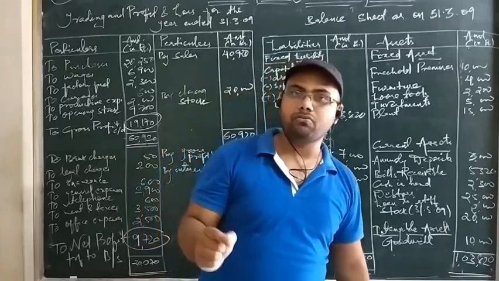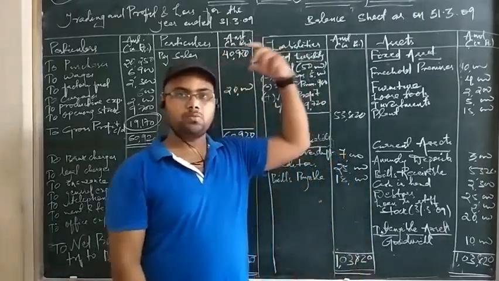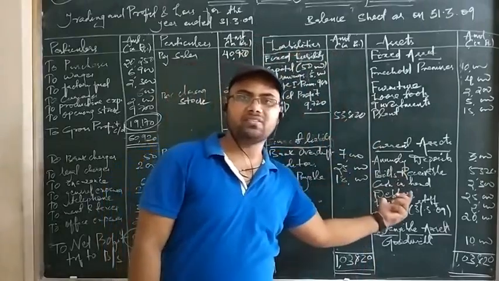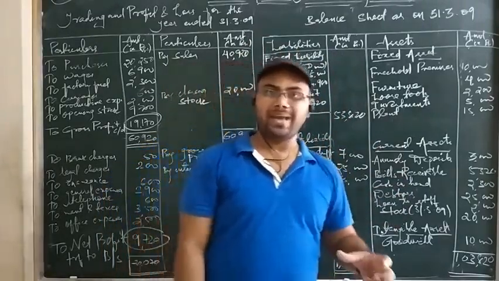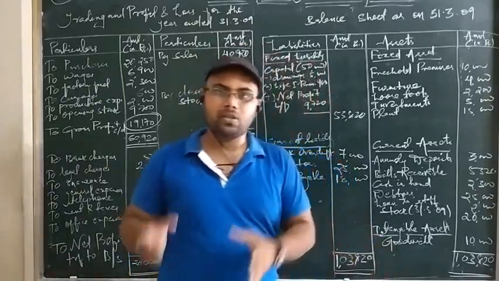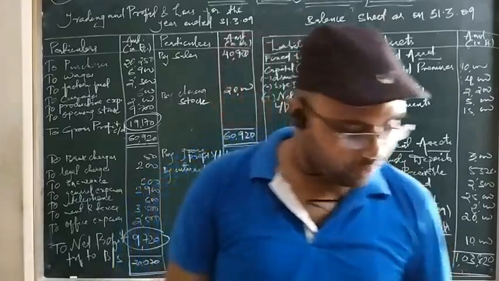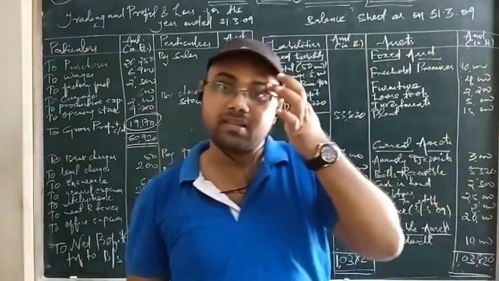Because in the final account without adjustment chapter, you are getting two adjustments, that is closing stock that has to be put on the credit side of the trading account and the current asset side of the balance sheet. And the capital is supposed to be the bigger adjustment as usual, that you will get in the without adjustment chapter, also in the with adjustment chapter. Okay, so let's check whether the answer is correct or not. Yes, our answer is correct.